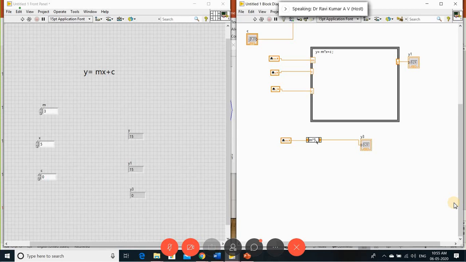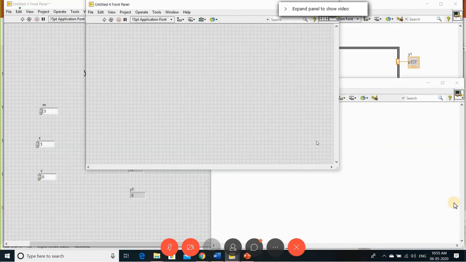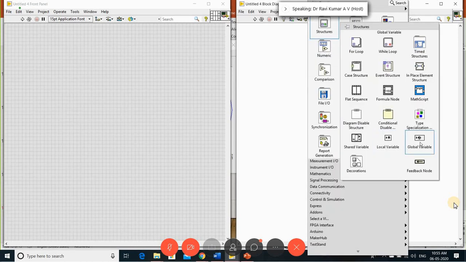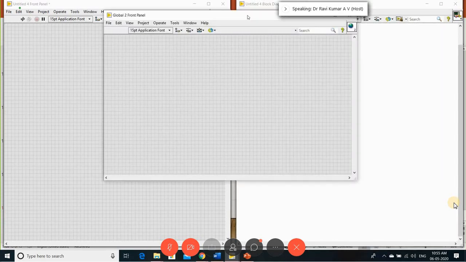So next we'll come to the interesting part. Yesterday we learned how to create a local variable. Now we'll come to how to create a global variable, what is the use of a global variable, how we can utilize it, and what is the difference between global and local variables. We can see that. So in LabVIEW, to create a global variable, right click on this. In the structures, we have a global variable. Click on this, and double click on it. It creates a new VI, that is a global.